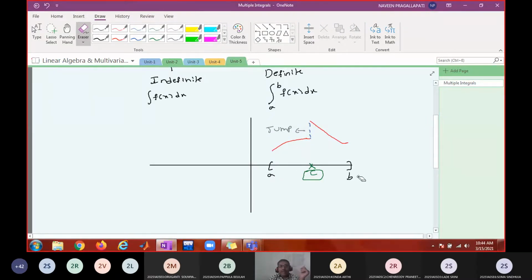Okay, so whatever discontinuities you see, they must be finite in number, and each discontinuity must be a finite jump. Such a function is said to be piecewise continuous. As the name suggests, a piecewise continuous function is nothing but a function composed of finitely many continuous functions. So what is an example of a piecewise continuous function?